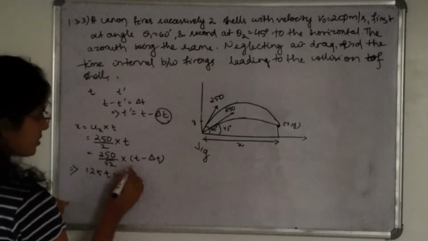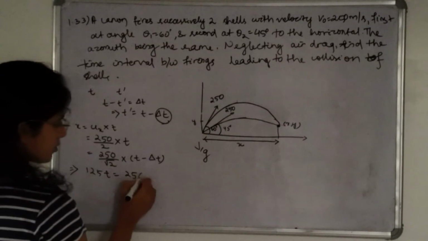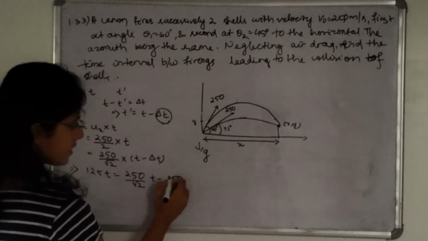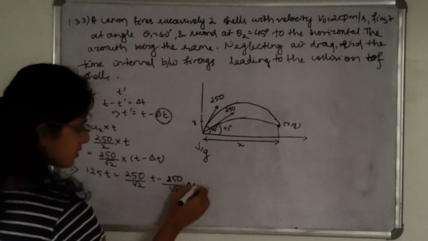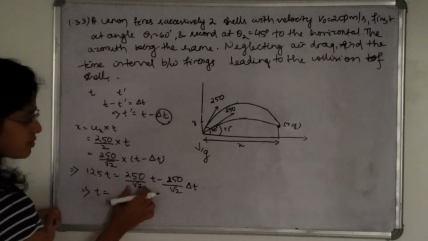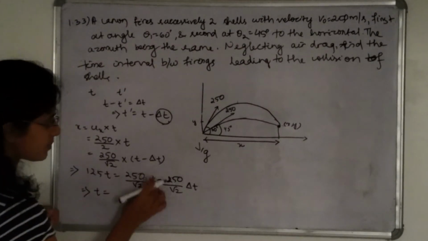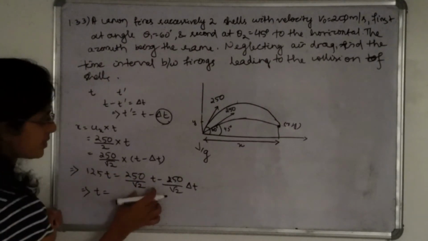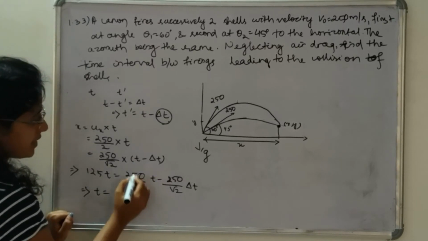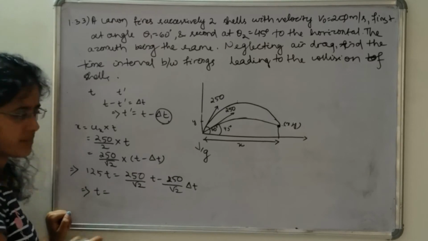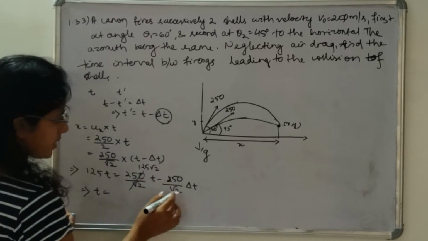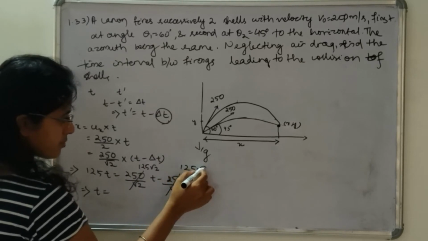125t is equal to 250 divided by root 2t minus 250 divided by root 2 del t. So t is how much? This can be written as 125 root 2. Root 2 multiply, root 2 divide, so this will be 2, and in the numerator this will be root 2. So this will be 125 root 2 t. So this can be written as 125 root 2 and this can be written as 125 root 2.